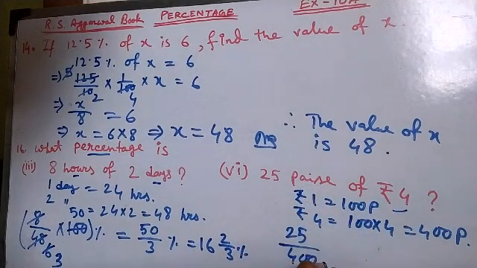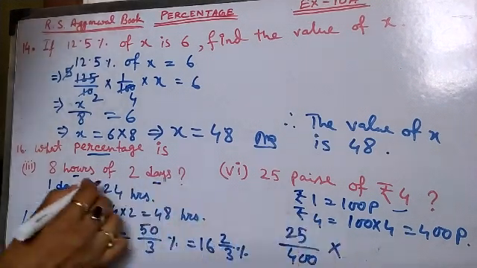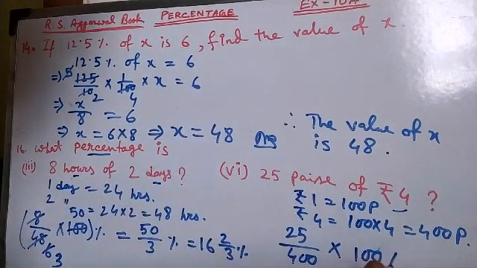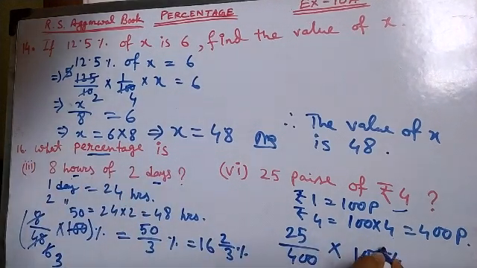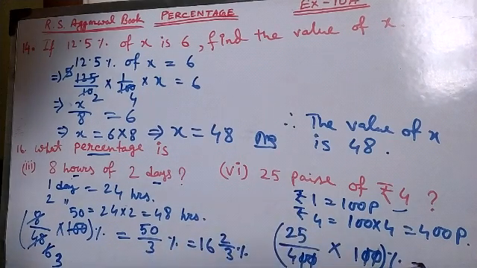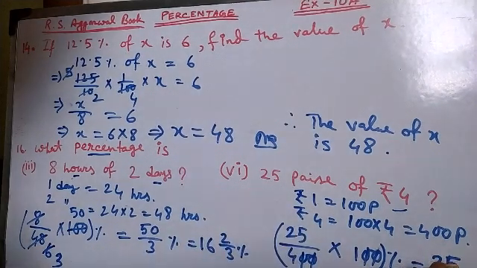Paisa can be cut, so we will not write that paisa once again, and this can be converted into percentage. That's why multiply 100%. Then zeros can be cut. Then this is 25 by 4%.